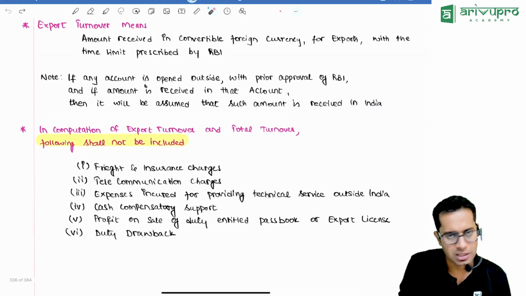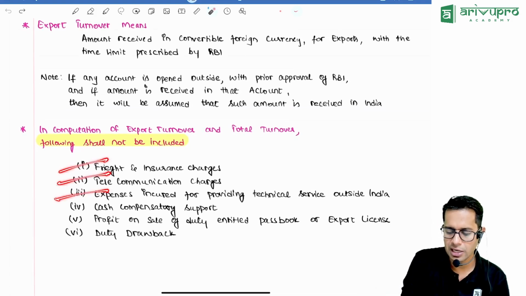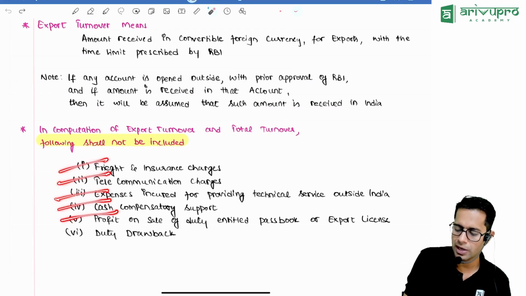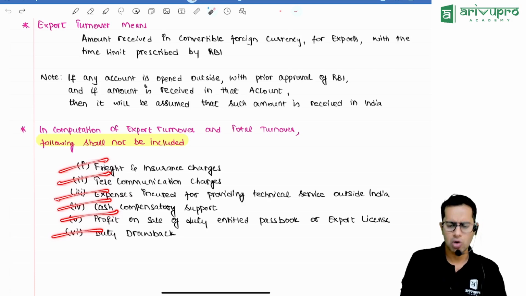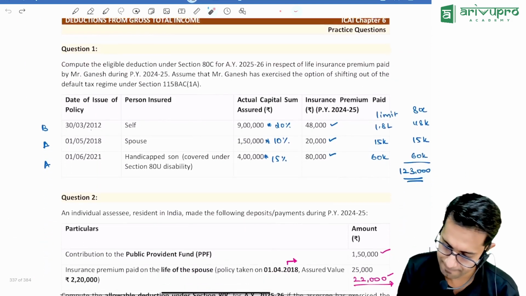Now, while computing export turnover, you should not include freight charges, telecommunication charges, expenses incurred for providing technical services, profit on sale of duty entitled passbook and duty drawback, etc. They should not be included.